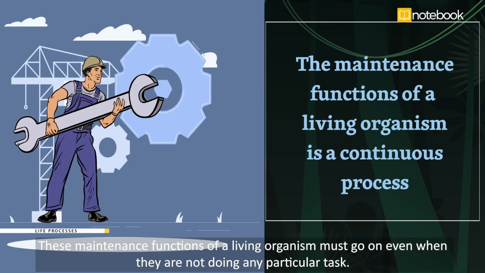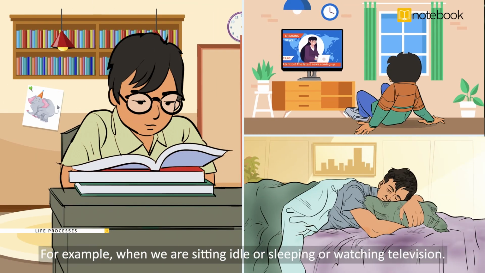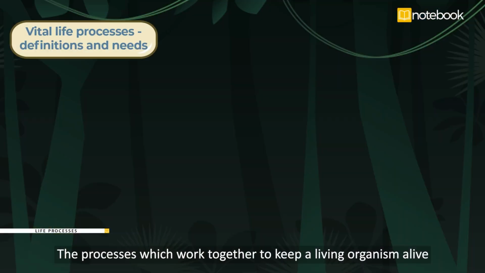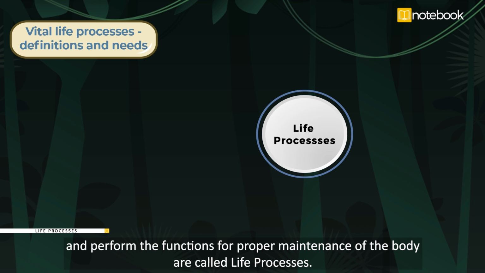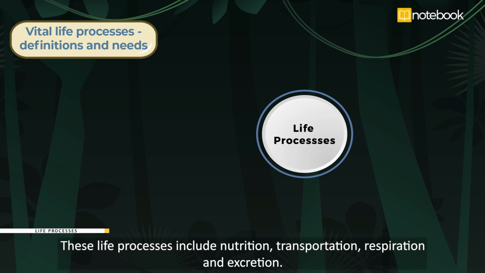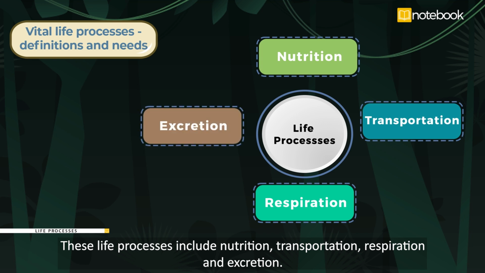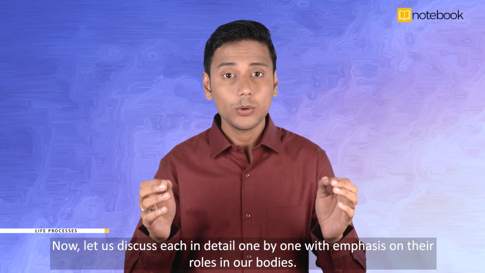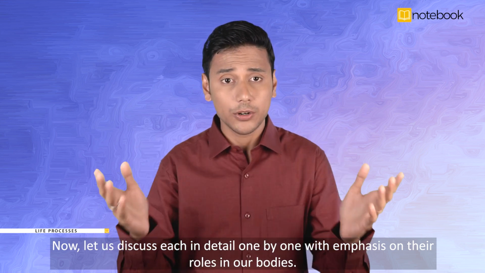These maintenance functions of a living organism must go on even when they are not doing any particular task. For example, when we are sitting idle or sleeping or watching television. The processes which work together to keep a living organism alive and perform the functions for proper maintenance of the body are called life processes. These life processes include nutrition, transportation, respiration, and excretion. Now, let us discuss each in detail one by one, with emphasis on their roles in our bodies.